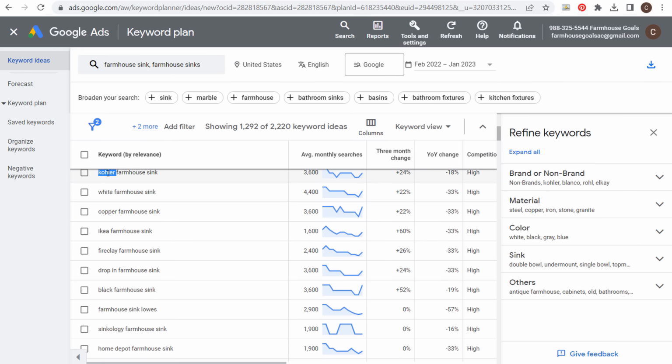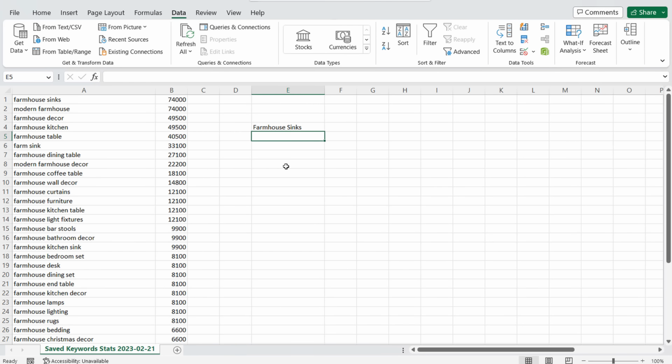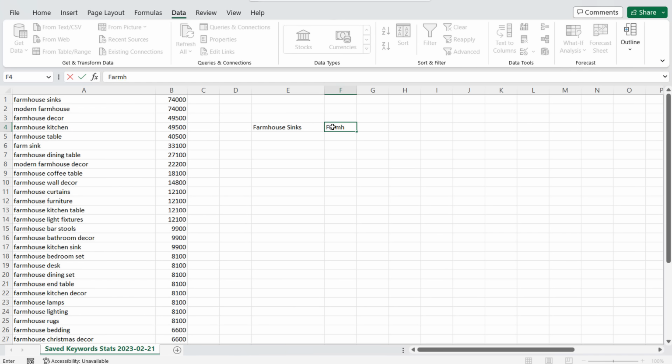For brands, if I have that brand on my website, I will target that and categorize those products. Black farmhouse sinks, we have Sinkology farmhouse sinks. Now Home Depot, another one I won't target. Double farmhouse sinks. So all of these are going to be keywords that I would put here in a list underneath farmhouse sinks. Next is going to be something like farmhouse furniture.